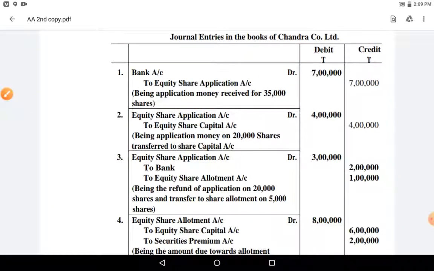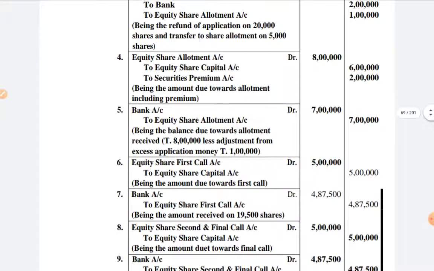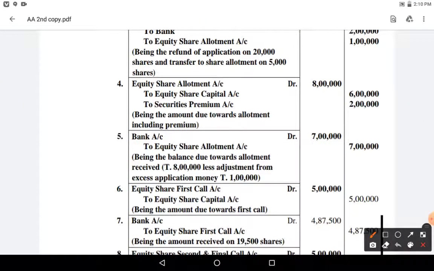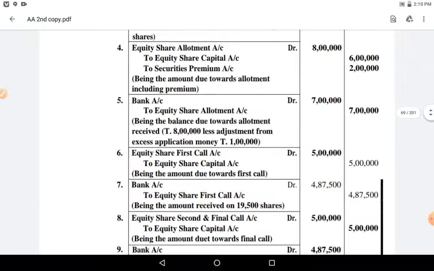Next entry is relating to the allotment due. First we need to write due entry for allotment. So let us see the entry relating to the due.